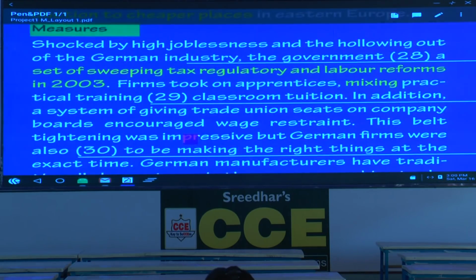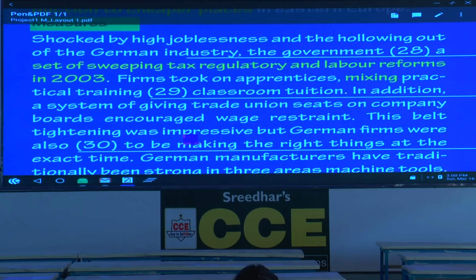Then what measures have been taken? Then the passage talks about the measures, the solutions. First one, shocked by high joblessness and the hollowing out. Please underline the word hollowing. Hollowing out of the German industry. First, usually it is from the government. The government, a set of sweeping tax, regulatory and labor reforms. Reforms, what is the word you can think of? The government does what? To bring about reforms. Launch, initiate, start, all these words.